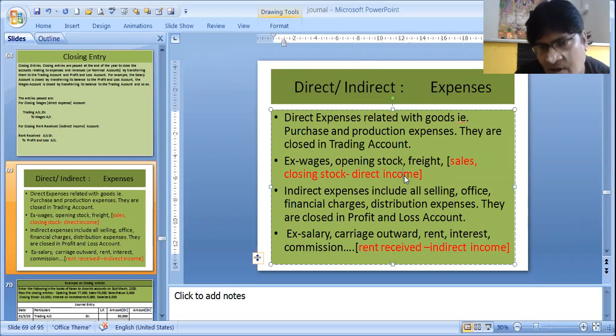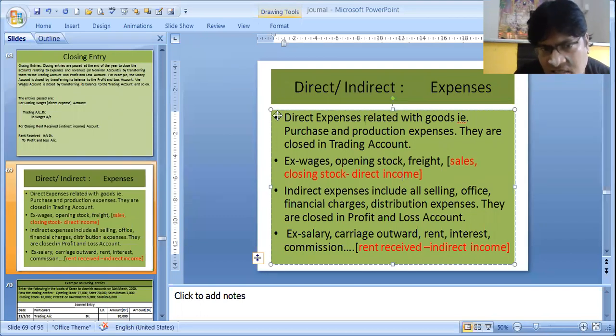I'll give you one simple example. Suppose I have a sari shop. When I am buying saris, when I am selling the saris, I am buying saris. I am paying for carriage. I am paying for freight. Carriage means lorry charges. Freight means train charges. Or I am asking the laborers to put the saris in a proper place. These are all my purchasing related expenses, production related expenses. All these production and purchase related expenses are termed as direct expenses, directly related with goods.